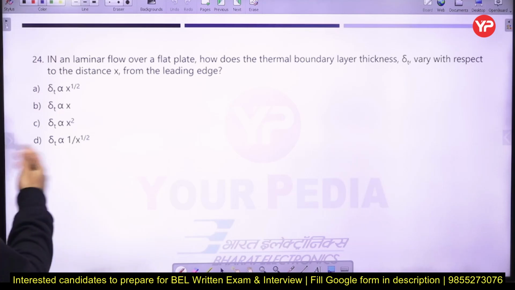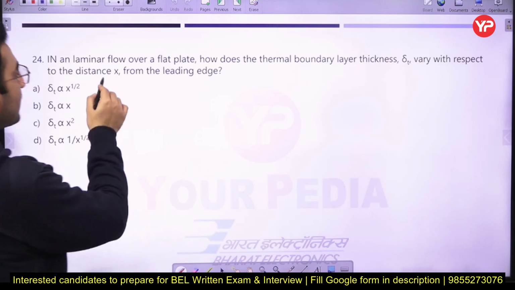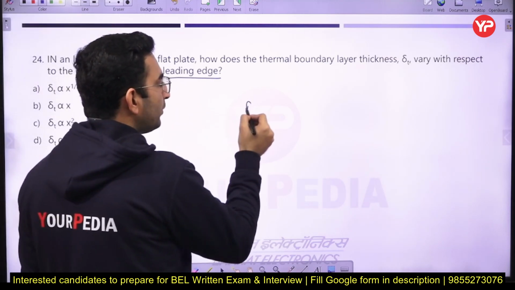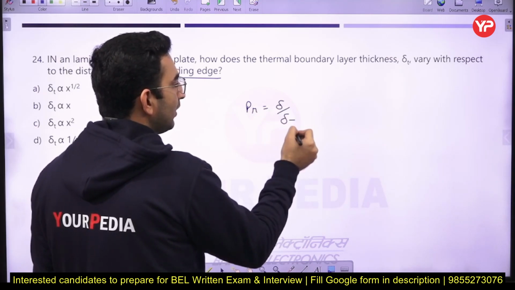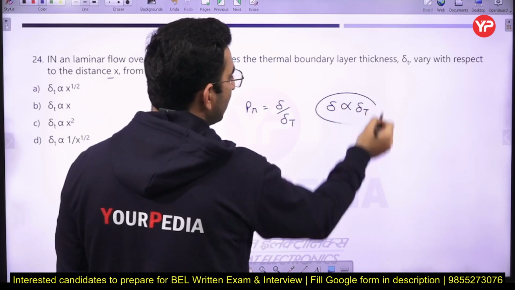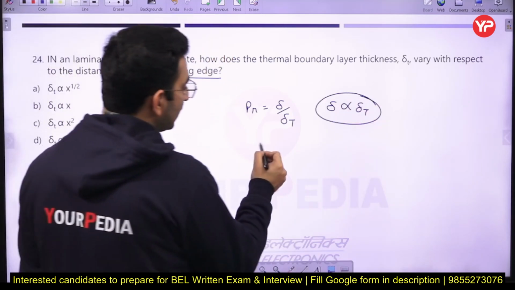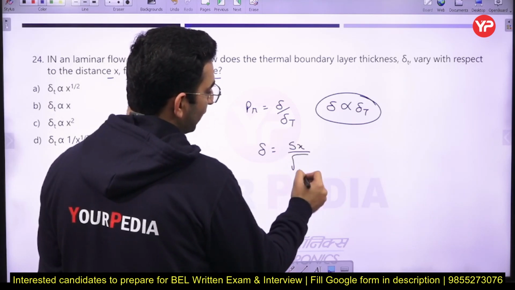Next part, in a laminar flow over a flat plate, how does the thermal layer thickness delta T vary with respect to the distance x from the leading edge? In that case, just remember, from the Prandtl number we say that the boundary layer thickness is directly proportional to the thermal boundary layer thickness. The hydrodynamic boundary layer thickness can be calculated by this particular relation.